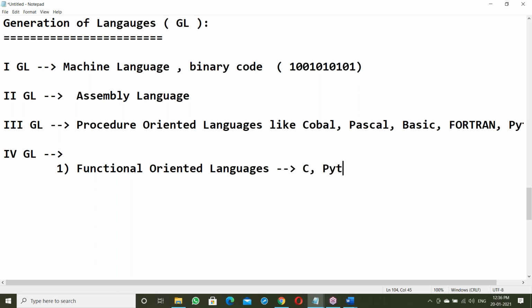Python also is functional oriented; in Python we can write procedures and functions. Procedure and function are similar, but with some difference.